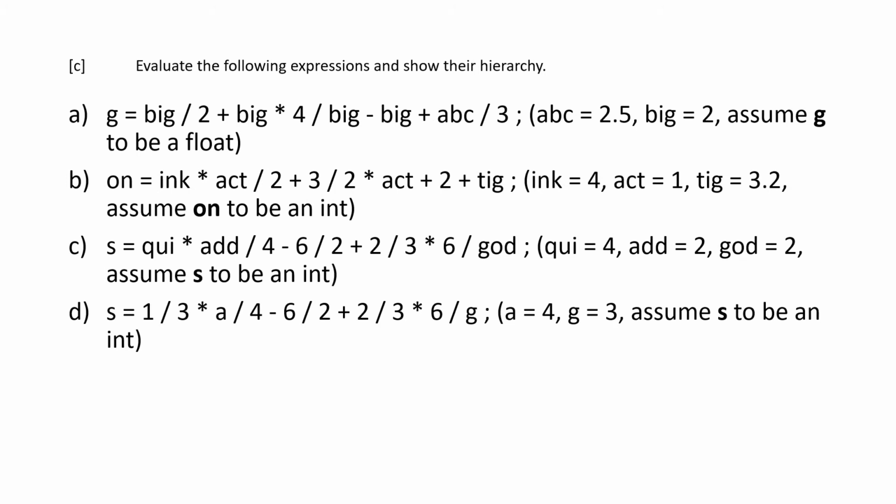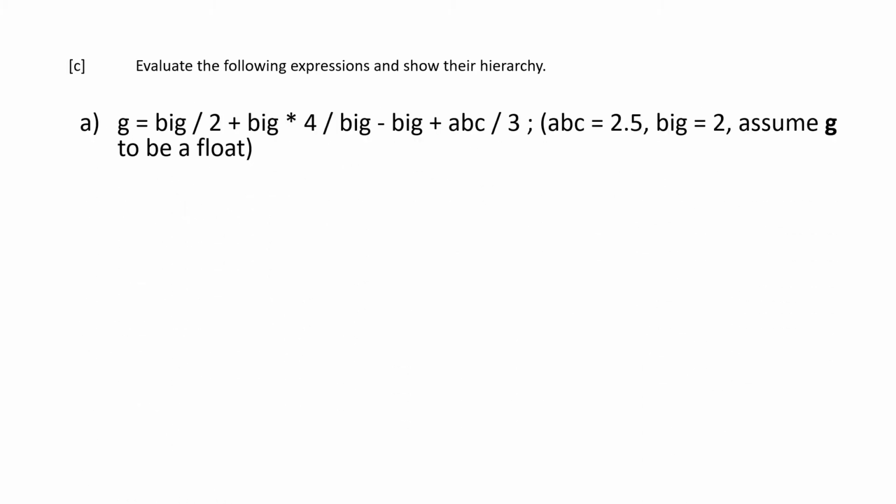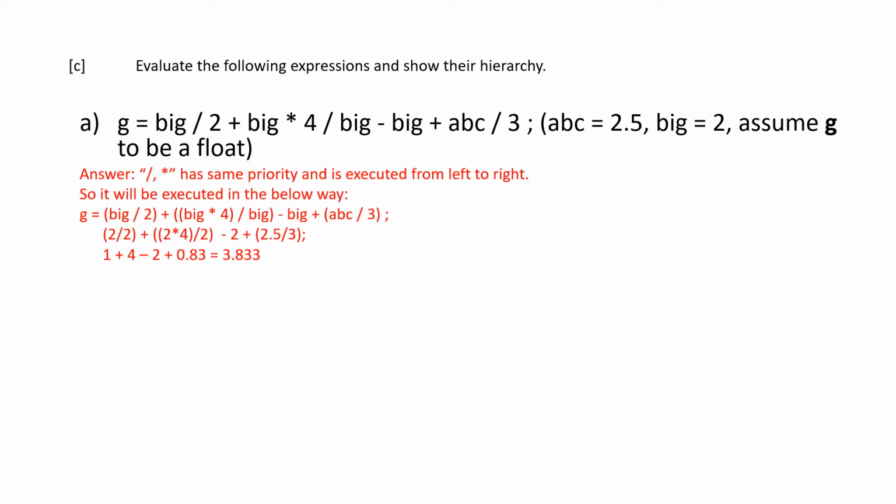And the next section is: evaluate the following expressions and show their hierarchy. Let's go over it. This is the expression, and let's see how this will get executed. Slash and star both have the same priority, but the statement would get executed from left to right. So I have given an answer with braces in it to understand how it would get executed.